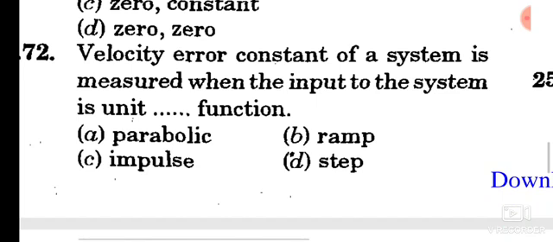Question number 72. Velocity error constant of a system is measured when the input to the system is unit ramp function. Option B is the correct answer.